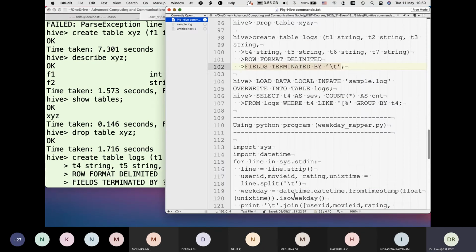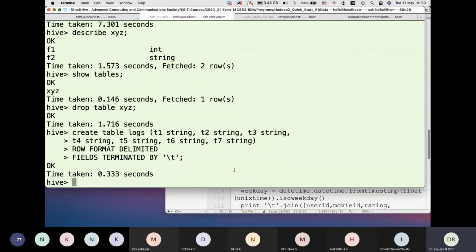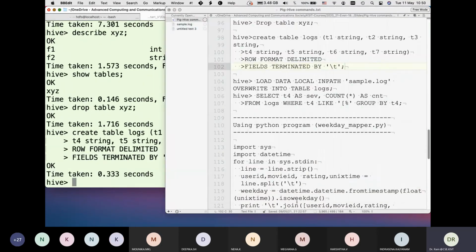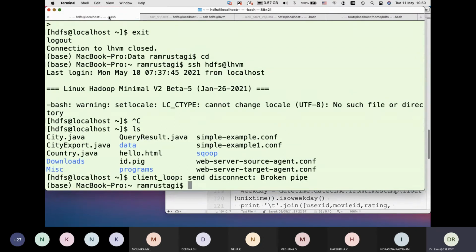There is some error, it's not taking this comma. So the table is created. Now I should be able to load data. Let me load data. I make sure I have sample.log in my local directory.